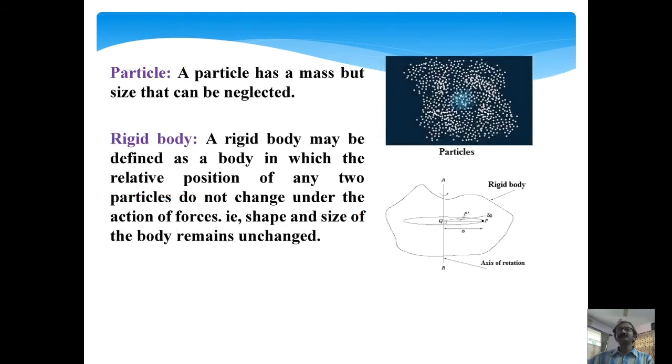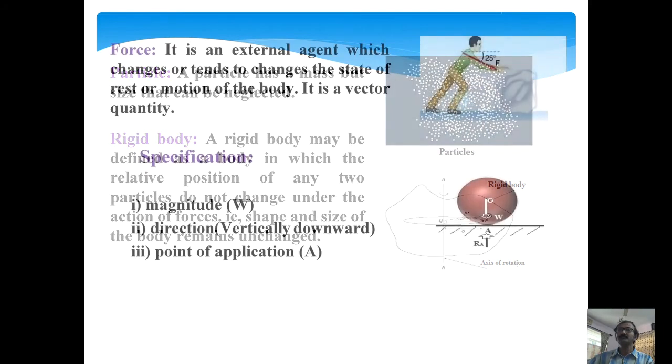Now, what is a particle? A particle has a mass but its size can be neglected. Now, what is a rigid body? A rigid body may be defined as a body in which the relative position of any two particles does not change under the action of forces. That means the relative position inside the body is always fixed, not changed. That means the shape and size of the body remain unchanged.